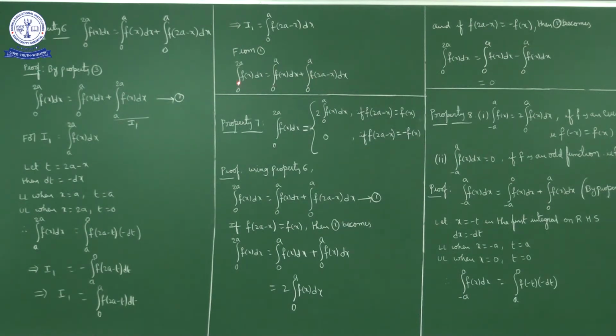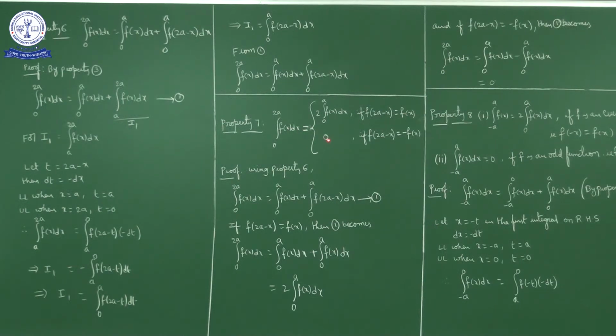Next, the seventh property. Integral 0 to 2a f of x dx is equal to 2 times integral 0 to a f of x dx. This is possible when f of 2a minus x is equal to f of x.